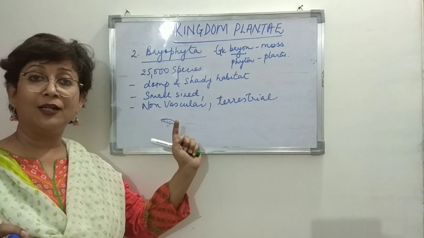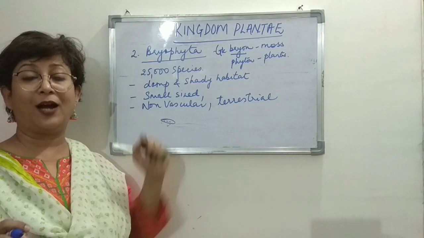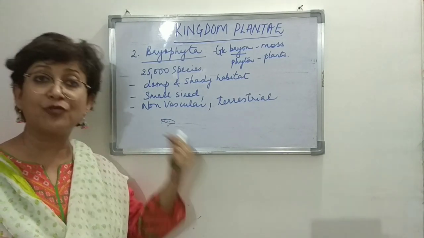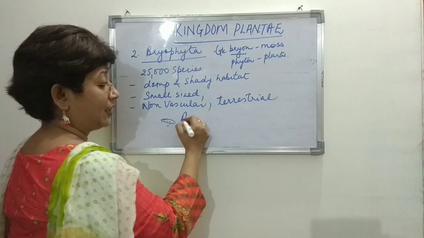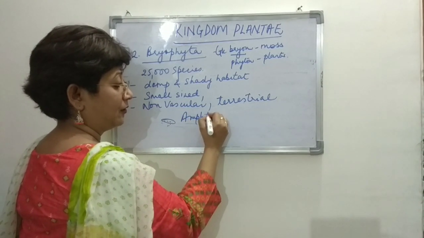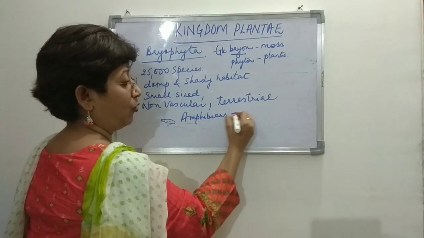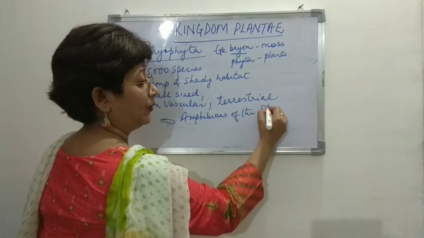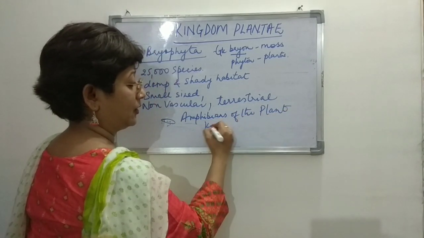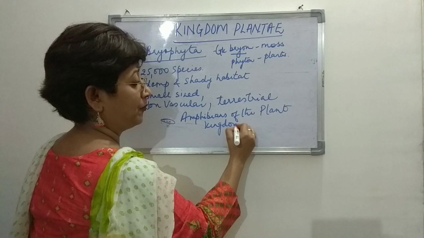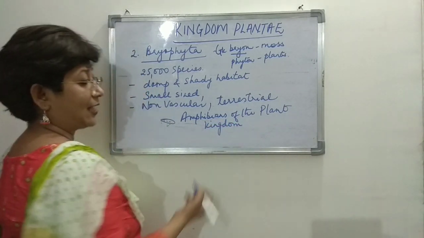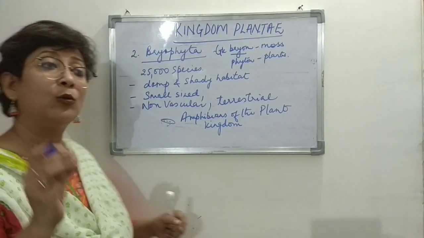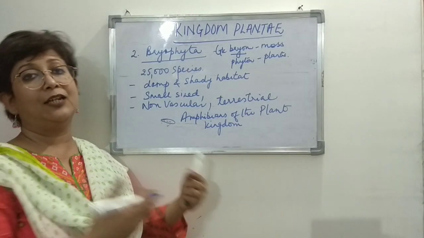So they are called the amphibians of the plant kingdom, right? Or terrestrial amphibians. I'll write here, amphibians of the plant kingdom. What are amphibians? Frogs, that's an example. Frogs can live on land and they can live in water.